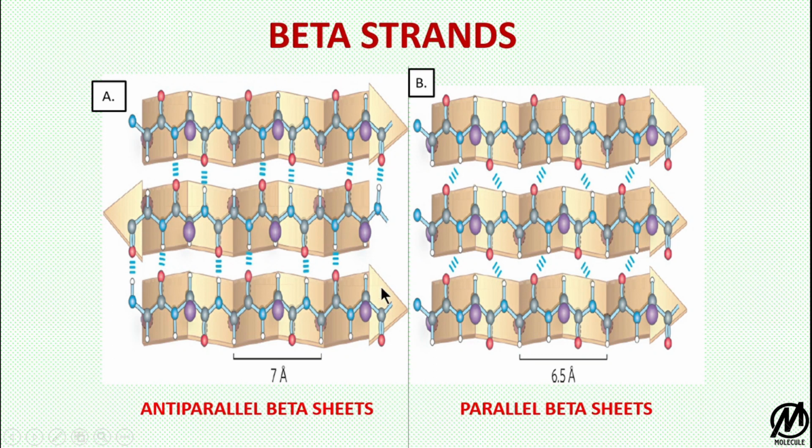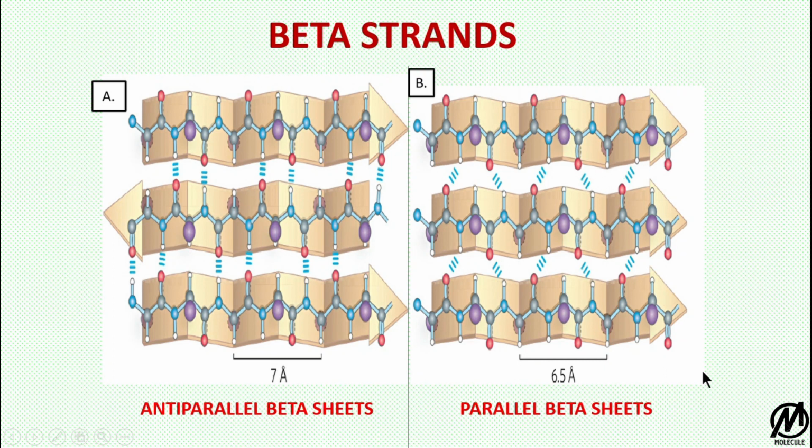The length of a residue is 7 angstrom in the case of anti-parallel beta sheets, and it is 6.5 angstrom in the case of parallel beta sheets. And here in parallel beta sheets, the hydrogen bonding is diagonal in relation, and because all the arrows are facing in the same direction, that's why they are called parallel beta sheets.